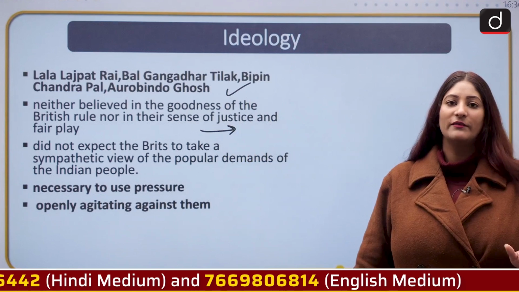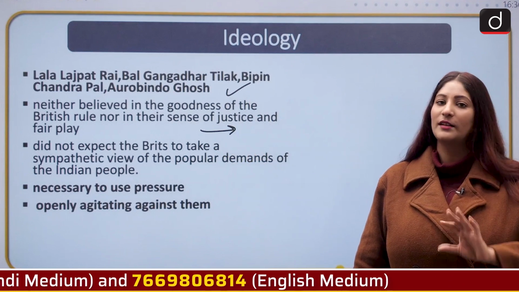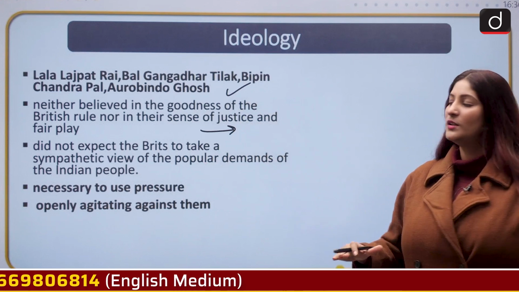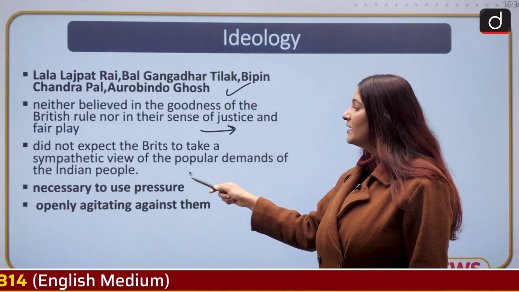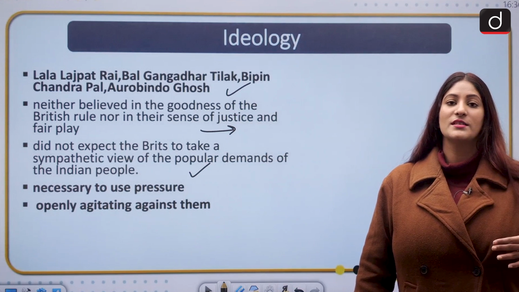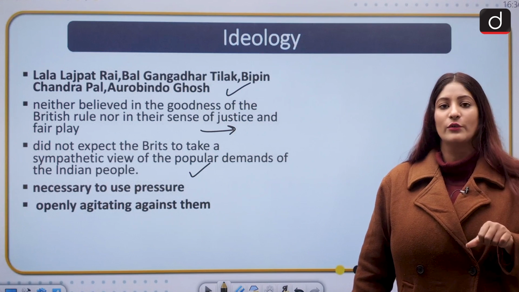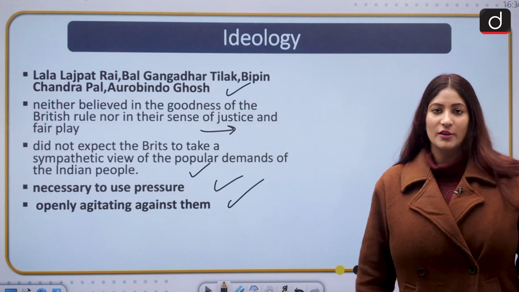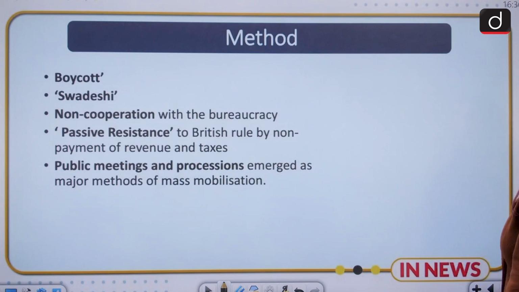They did not believe that the British were good, and they thought that the British had no sympathy for them, which was of course in contradiction to what the moderates thought. They of course ensured that their methodology was built around that only. So they thought that it is necessary to use pressure, and they started openly agitating against them.